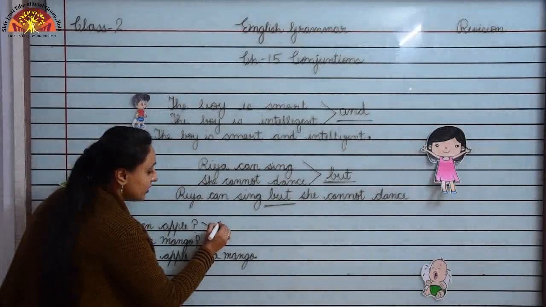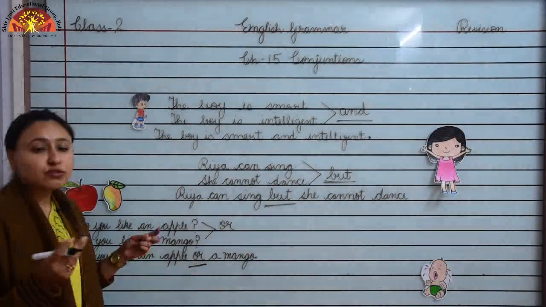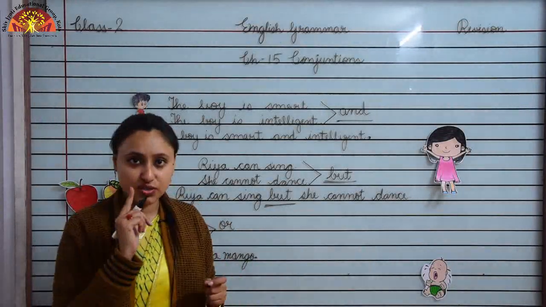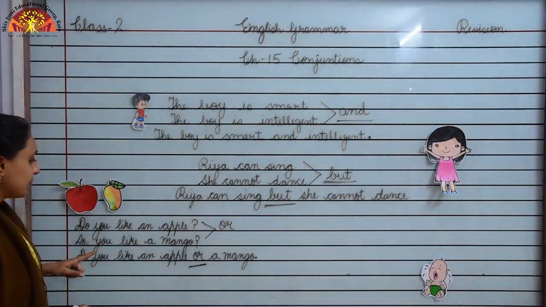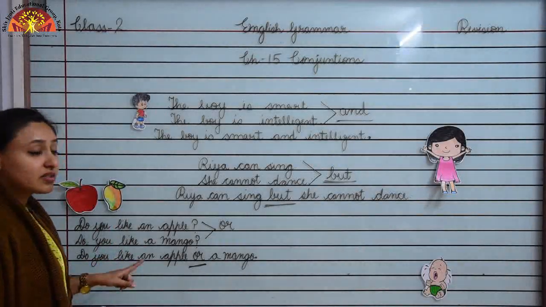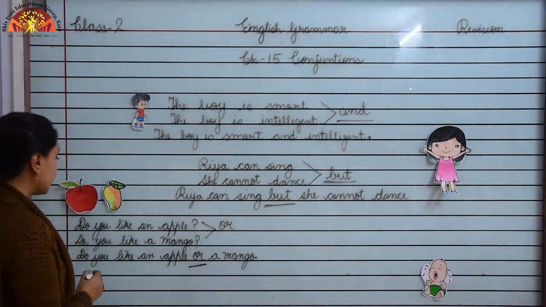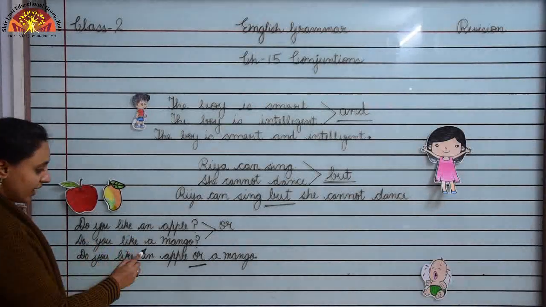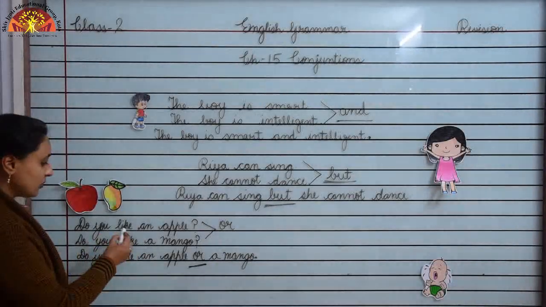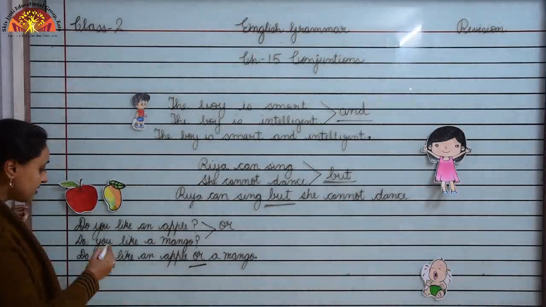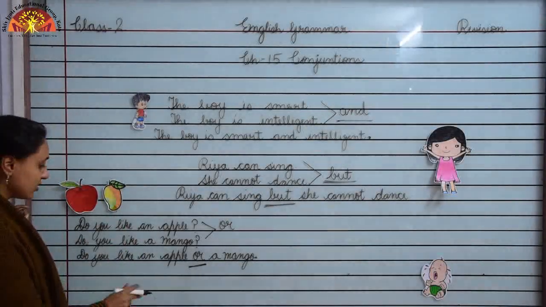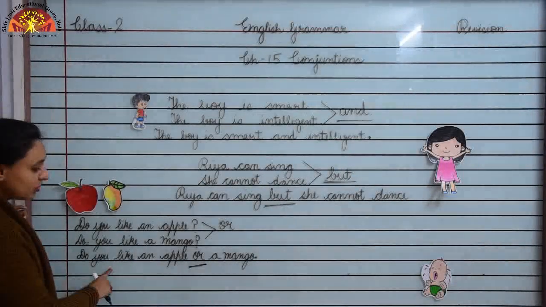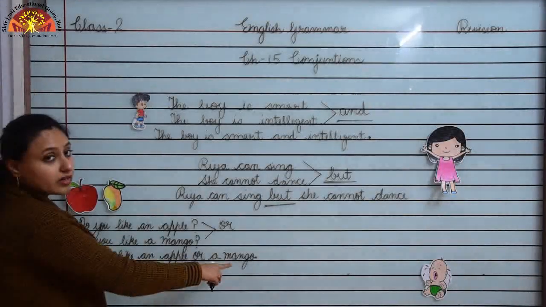Whenever we have to make a choice in a sentence, we use the conjunction word or. To avoid repetition we also use conjunction. Do you like is there in both the sentences, so we write it once.